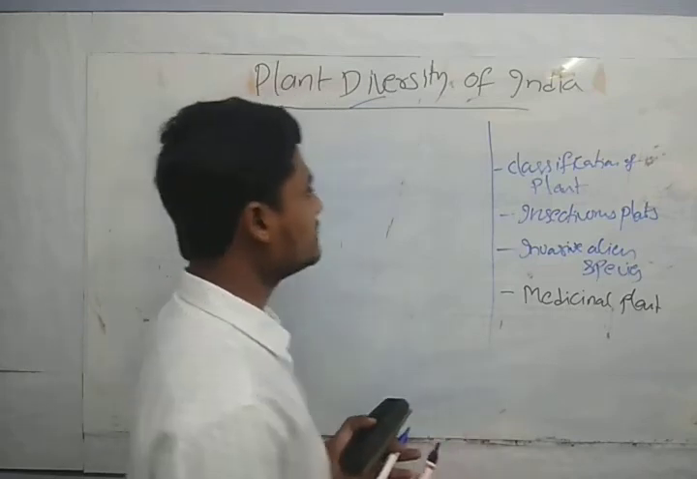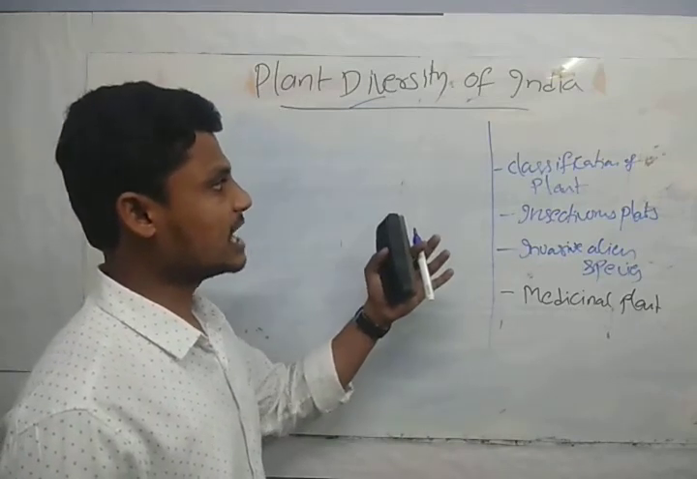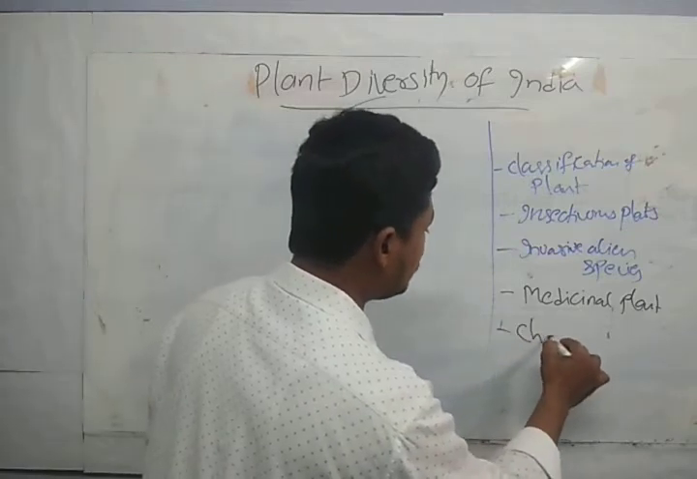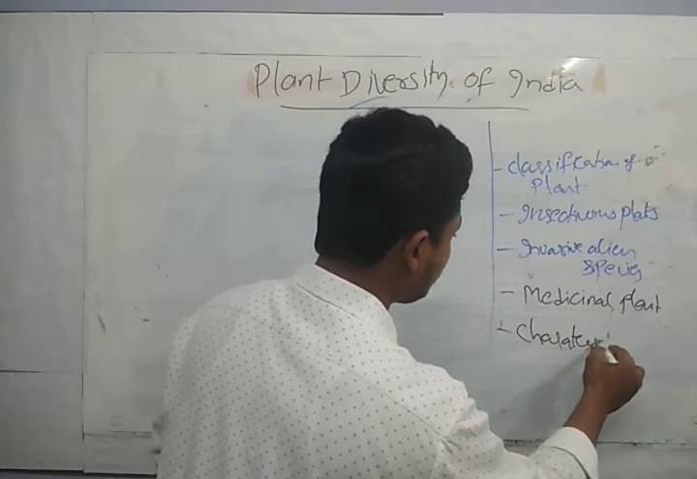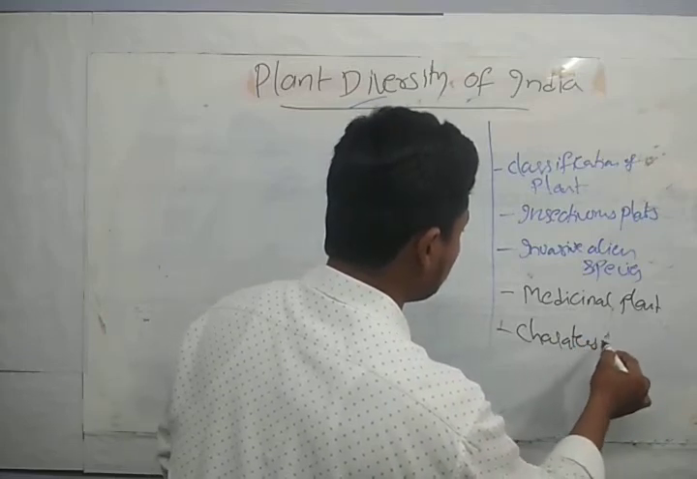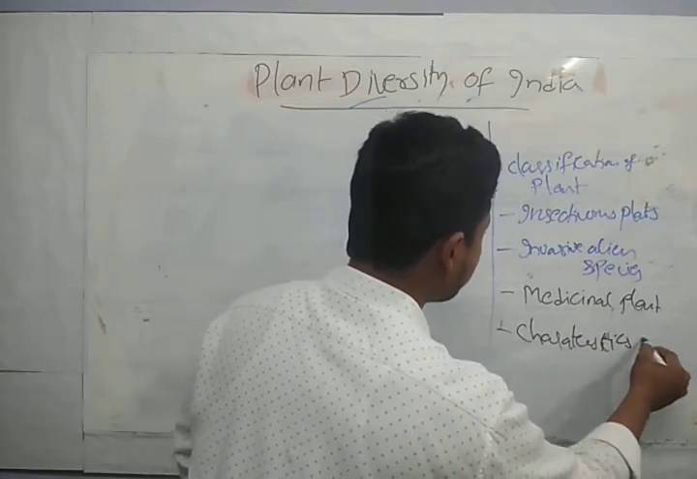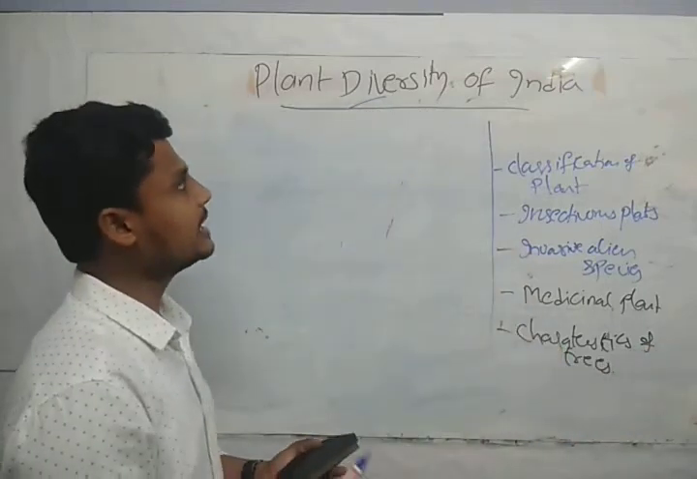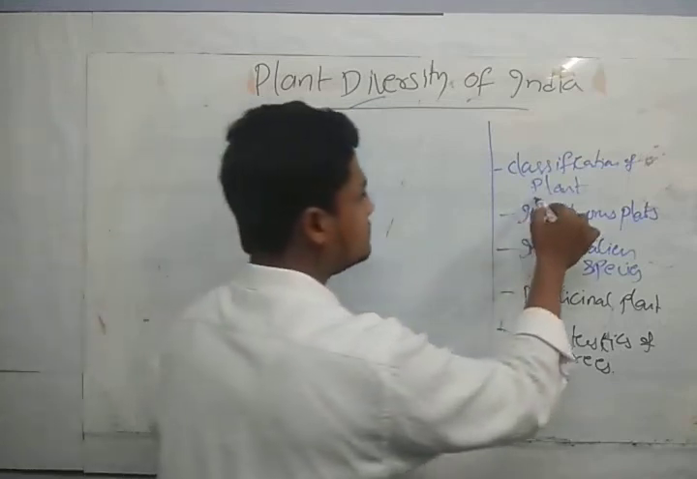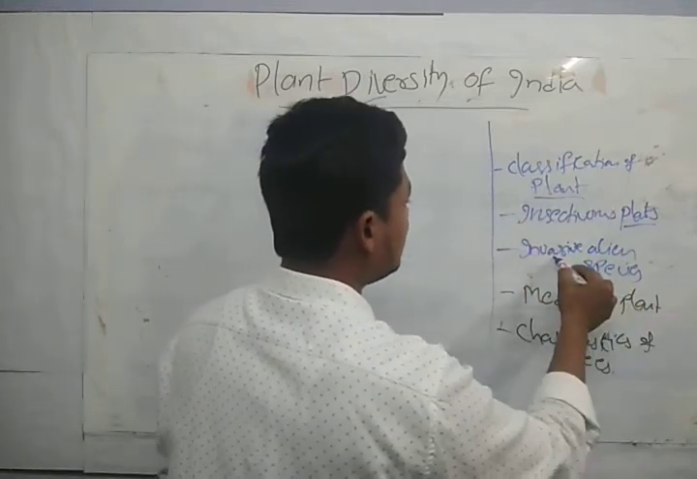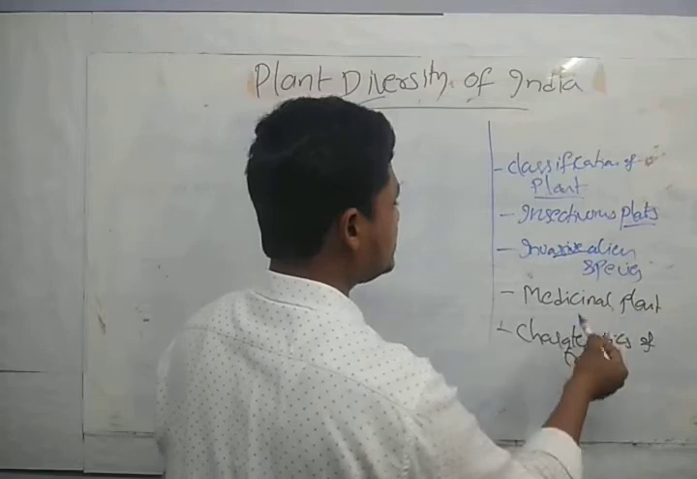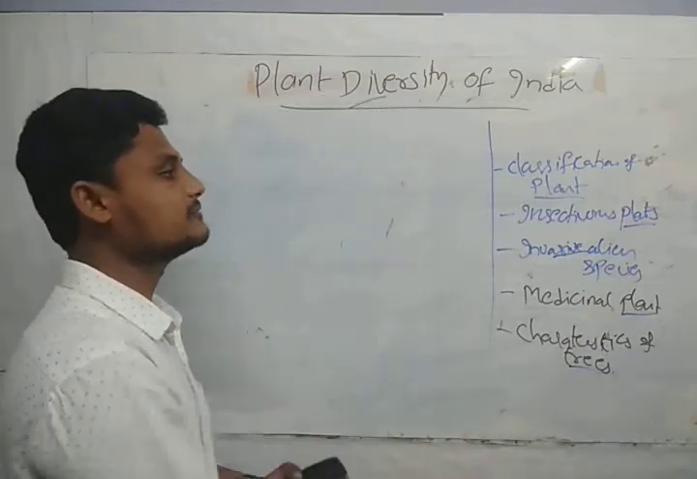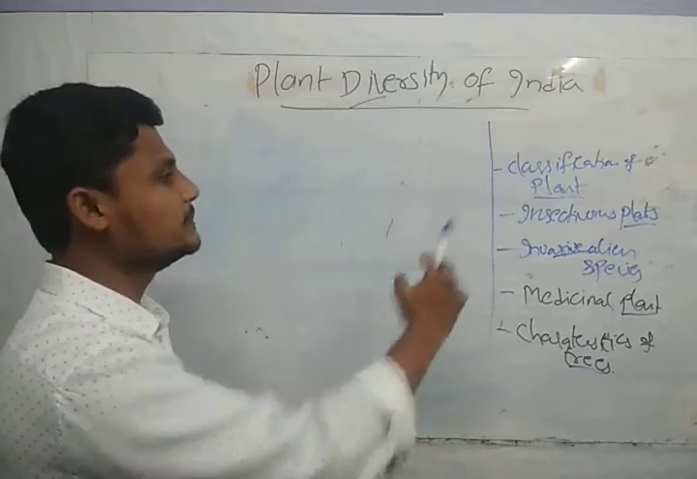So I start my discussion with the classification of plants. One more topic that we can see is the characteristics of trees. All these things are related to plant diversity: insectivorous plants, invasive plants, medicinal plants, and the characteristics of trees. These are the topics that we need to discuss, as these are the basic topics.